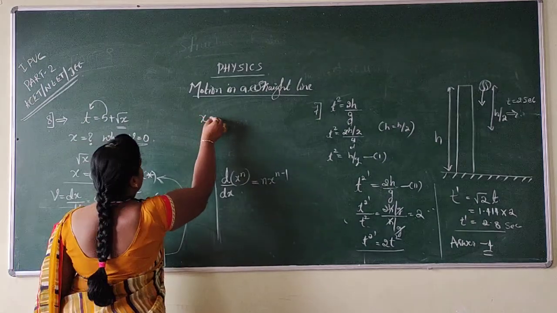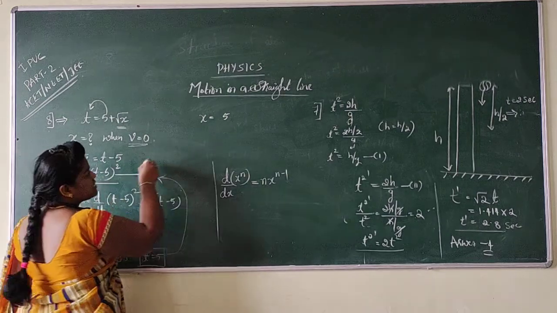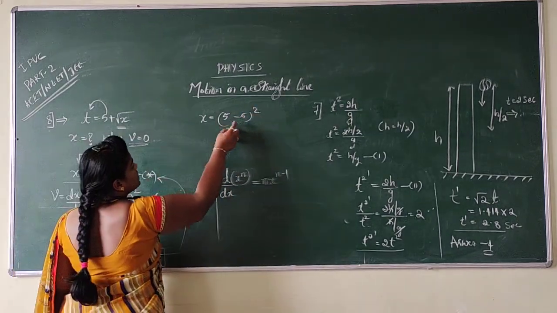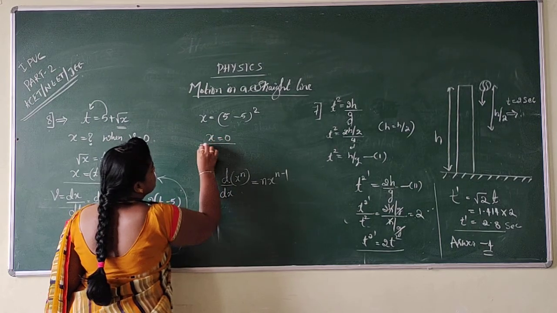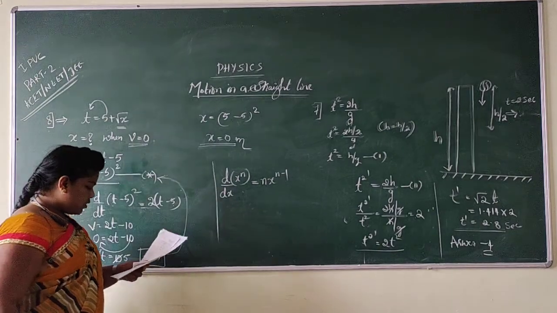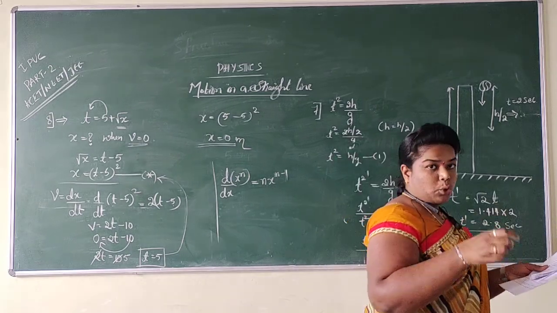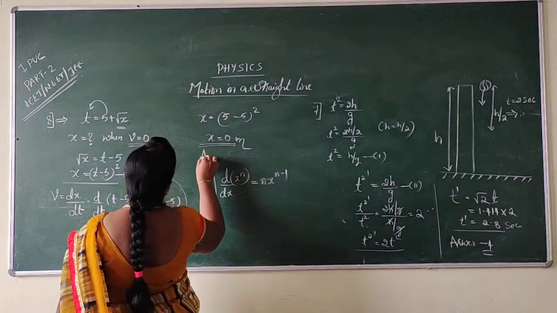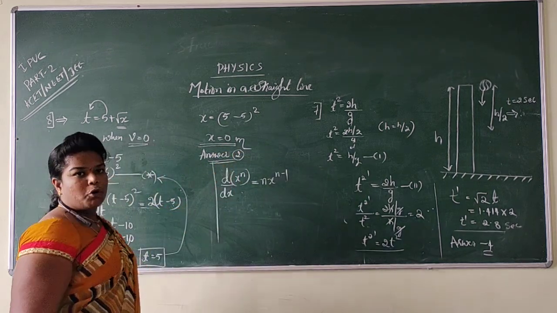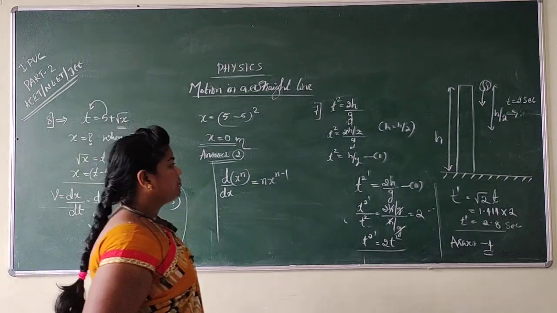So x is equal to, what is t? T is 5 and here minus 5 is there, as it is. To that we have whole square. 5 minus 5 is 0. 0 square is 0 itself. Therefore the displacement is 0 meter. So which option is right? Option 2. Option 2 is having 0. So option 2 is the right answer. Hope you got this, my dear students. So this is about question number 8.